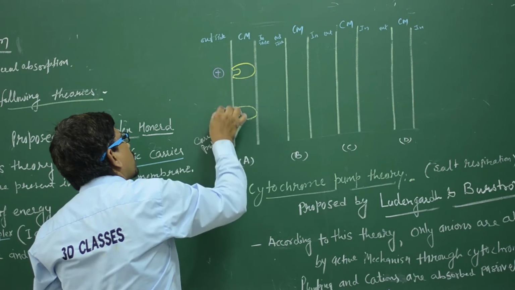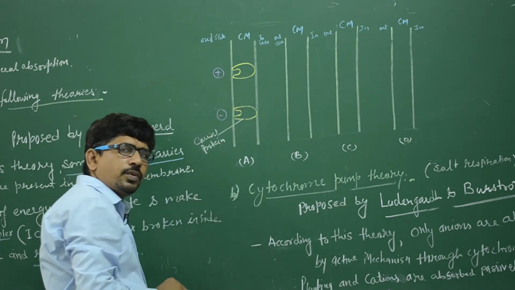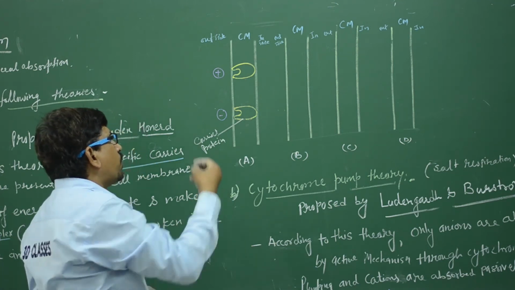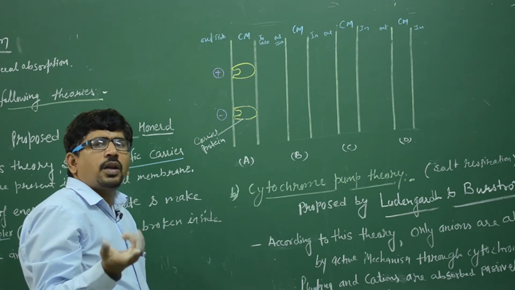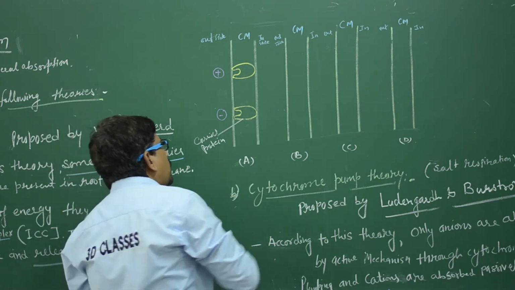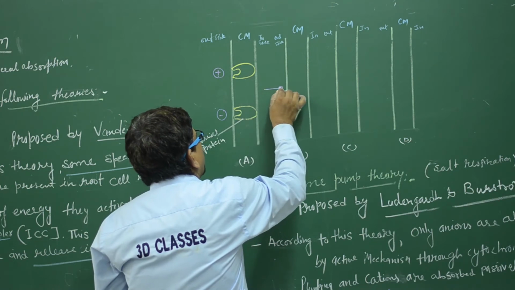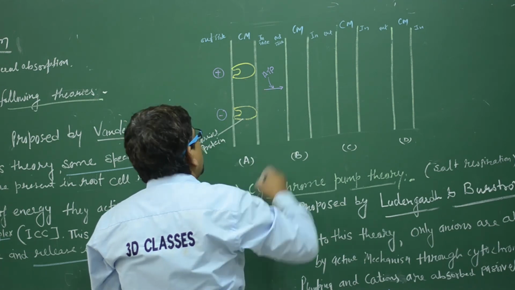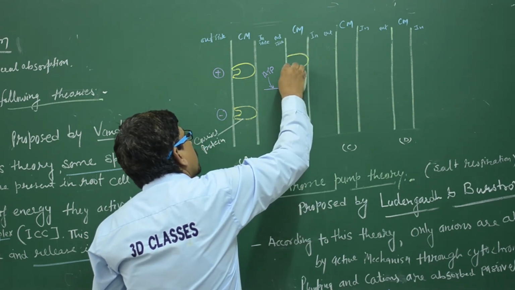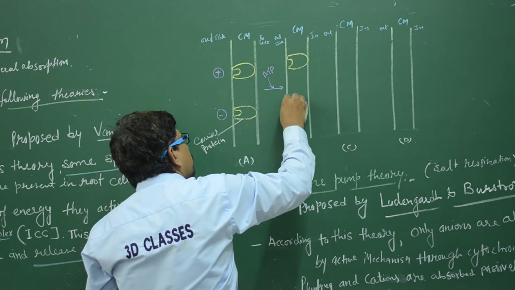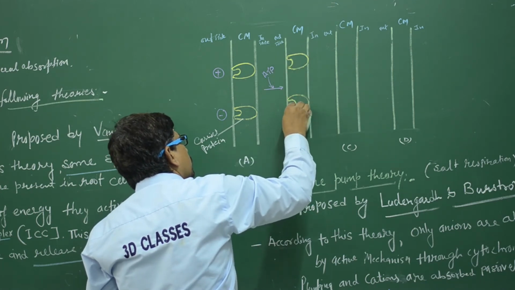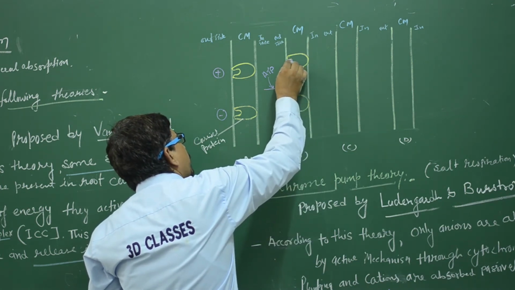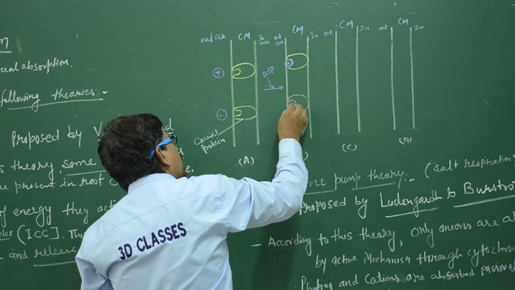These ions may be positive or negative. In a cell membrane, different carrier proteins are present, and some absorb positive ions and some negative ions. After the ATP requirement, meaning the energy requirement, in the presence of energy, these carrier proteins bind with the ions. It is the positive ion, and this one is the negative ion.